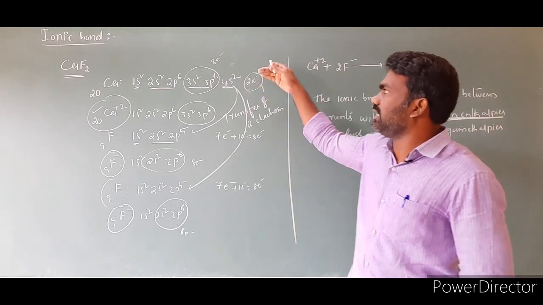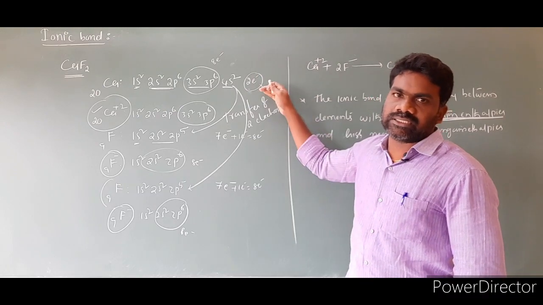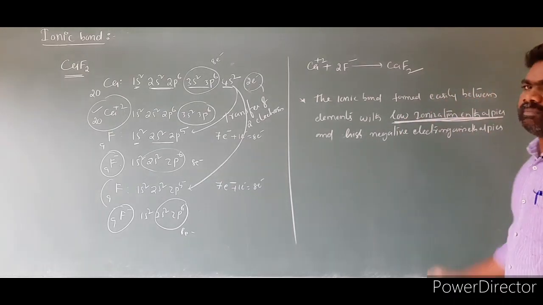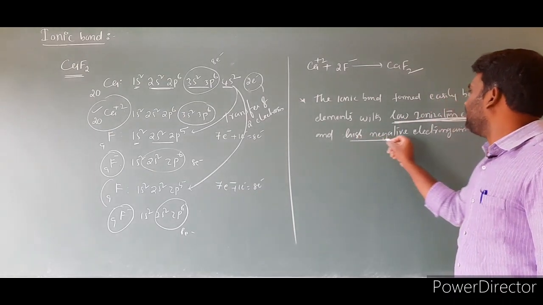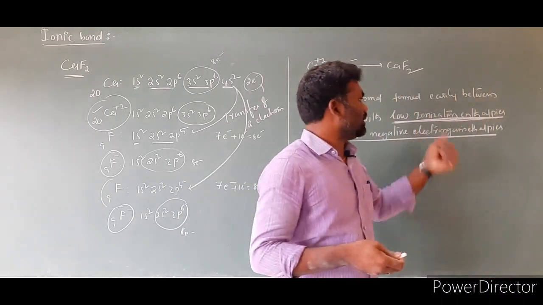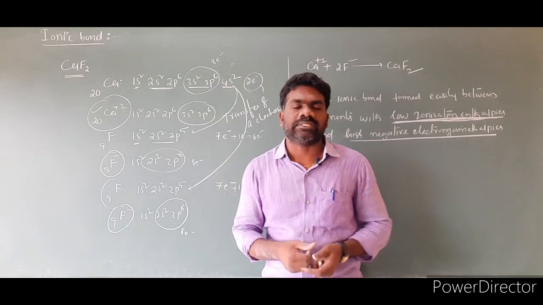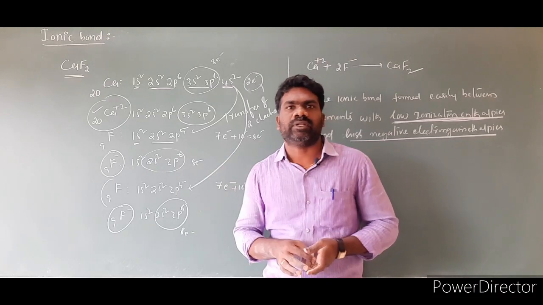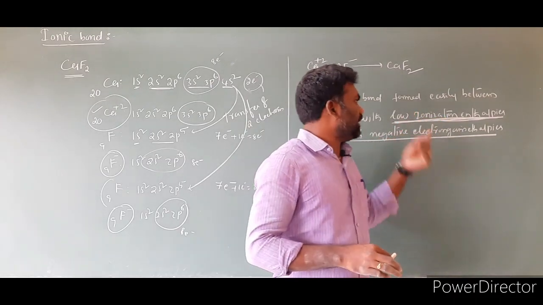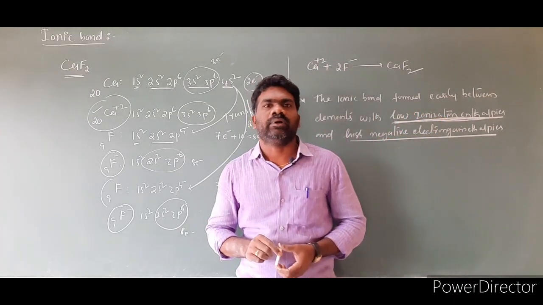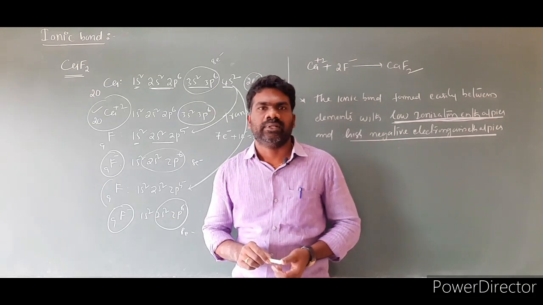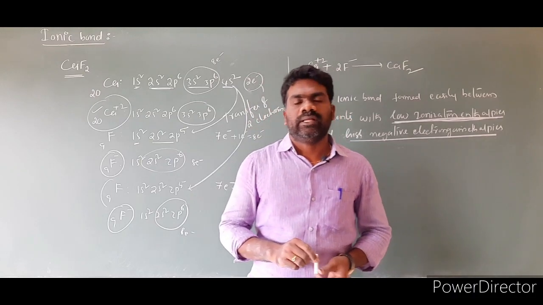the element with low ionization enthalpy is ready to lose an electron, which means the other element is ready to take the electron. The element with low ionization enthalpies and high negative electron gain enthalpies: high negative electron gain enthalpy means the element is ready to take electrons, and only then is more energy liberated. So elements with low ionization enthalpies and high negative electron gain enthalpies can form the ionic bond very easily. So this is regarding the ionic bond. Next class we will come out with another topic.